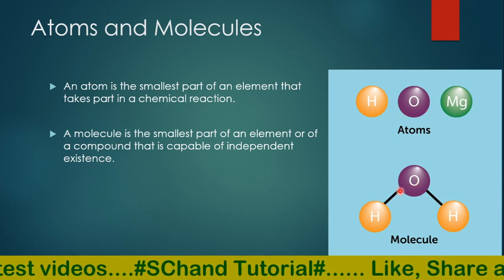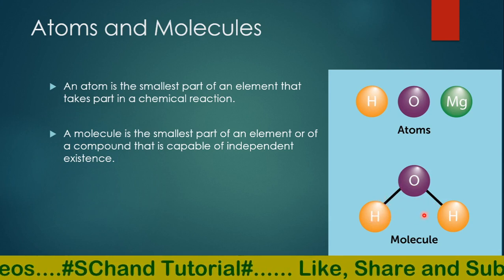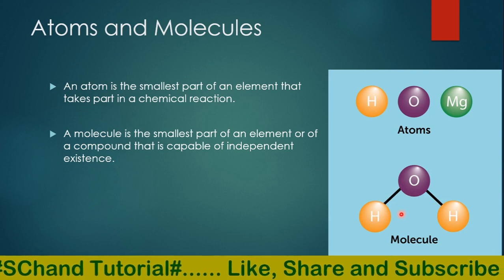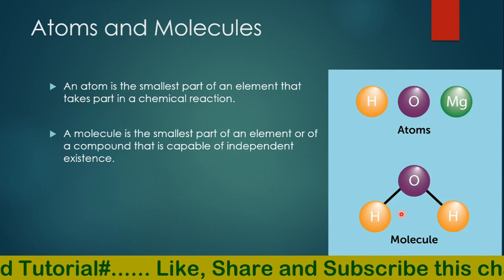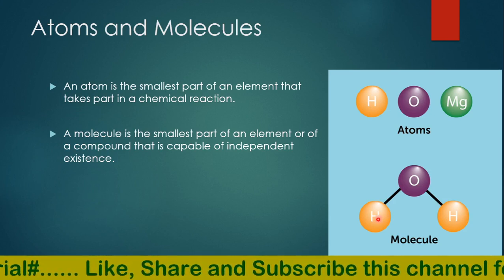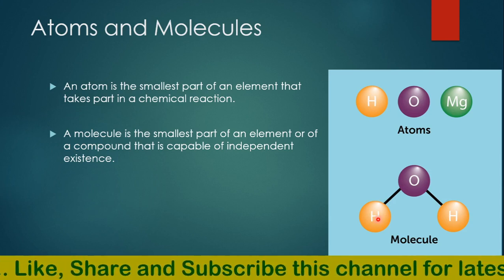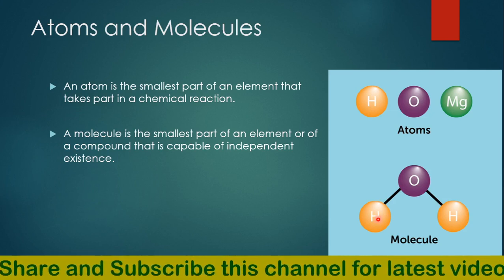For example, the molecule of water. In the molecule of water, we have 2 hydrogen and 1 oxygen, that is H2O. Hydrogen is represented by the formula H2. The molecules of nitrogen, oxygen and chlorine are represented by the formulas N2, O2, Cl2 respectively.